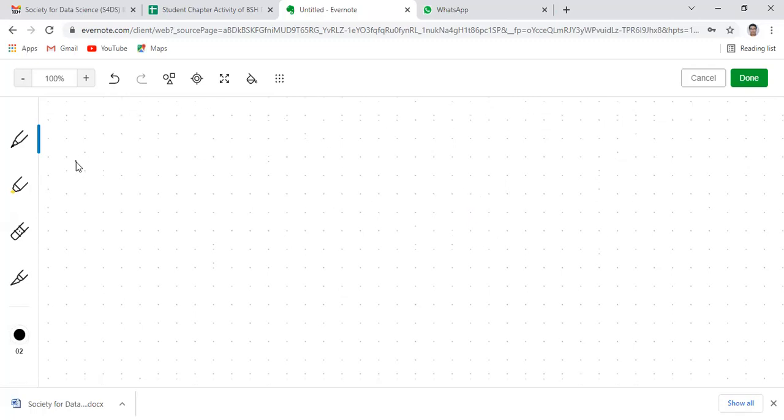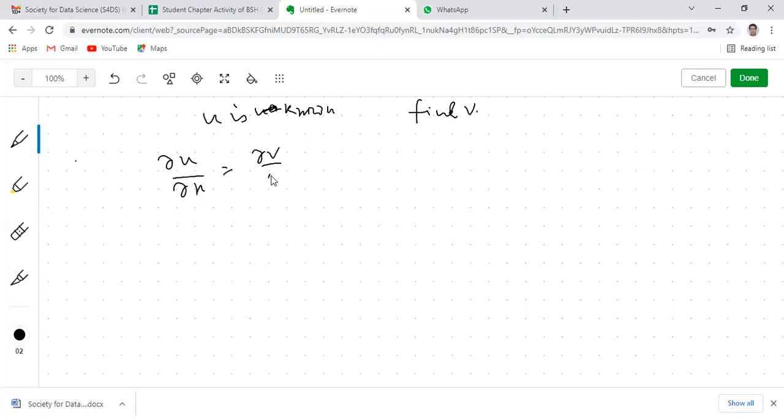Then I'm going to discuss the second method, which I have also discussed before the puja vacation. So what is the second method? The second method means we'll start with the Cauchy-Riemann equations. Let's say u is known. We need to find out v. U is known, find v. So as per the Cauchy-Riemann equations, del u del x equals del v del y, and del u del y equals minus del v del x. Since we need to find out v, first we'll start with this equation. Del v del y equals del u del x.